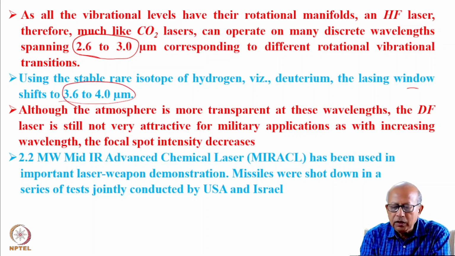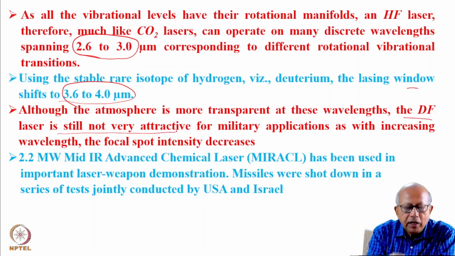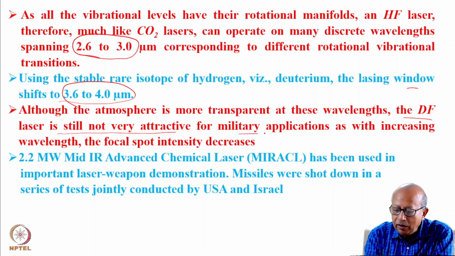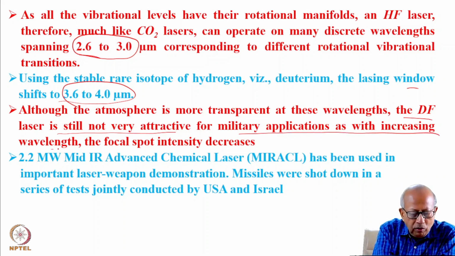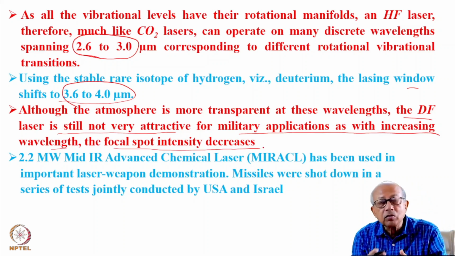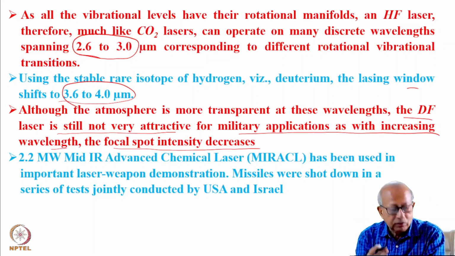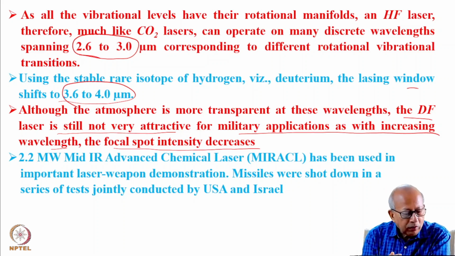Although the atmosphere is more transparent at these wavelengths, the DF laser is still not very attractive for military application, as with increasing wavelength, the focal spot intensity decreases, so the intensity reduces at the target. We have already discussed this just a while ago.